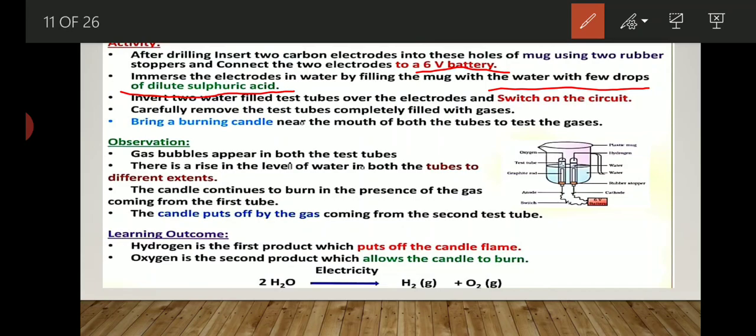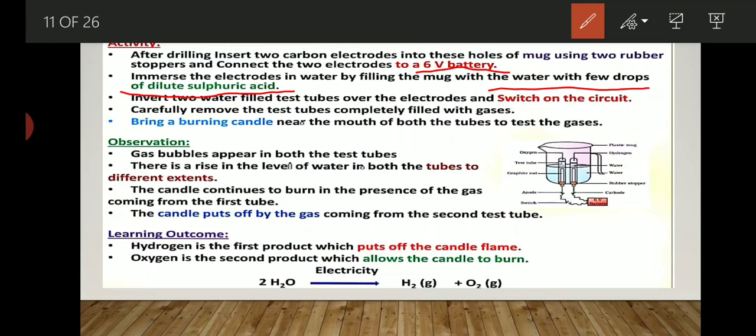After that, in that beaker you have to take some amount of water and a few drops of sulfuric acid. Why is sulfuric acid taken? Because it increases the rate of the chemical process. It increases the electrolysis process. Now, after that, what do you have to do?